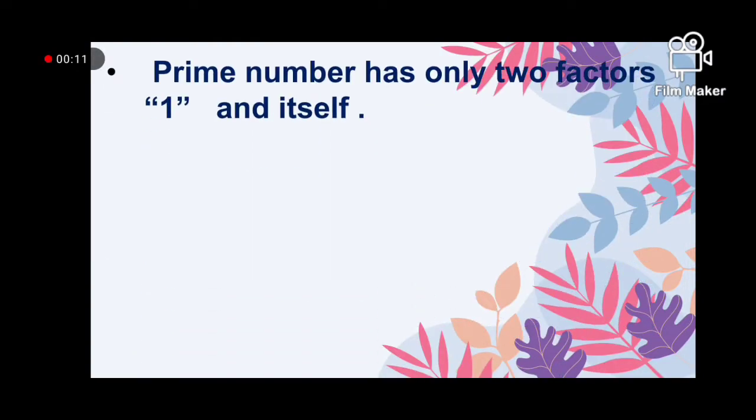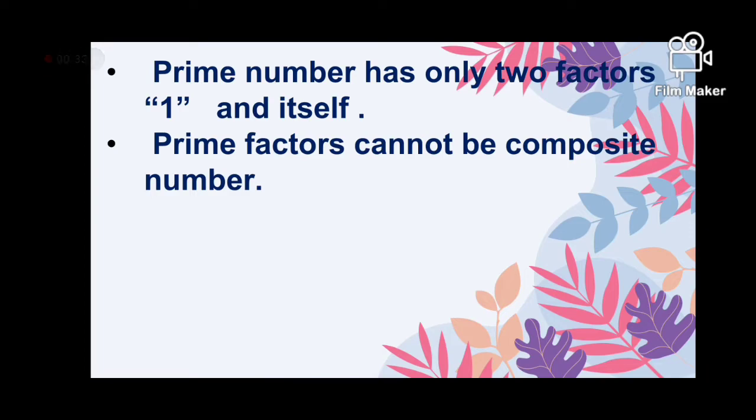Before starting this topic, we will take a quick review of some points regarding this topic. Number 1, a prime number has only two factors, 1 and itself. Means the prime numbers are those numbers which have only two factors. Then the second point is prime factors cannot be a composite number.